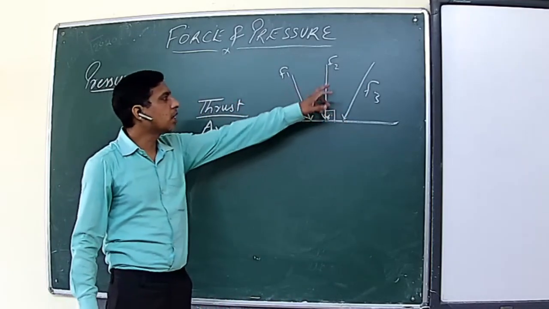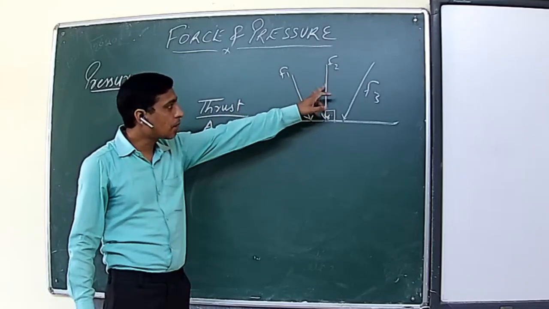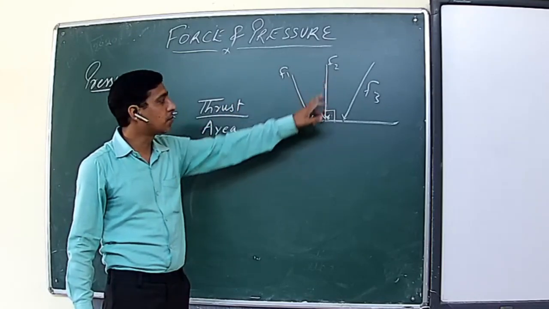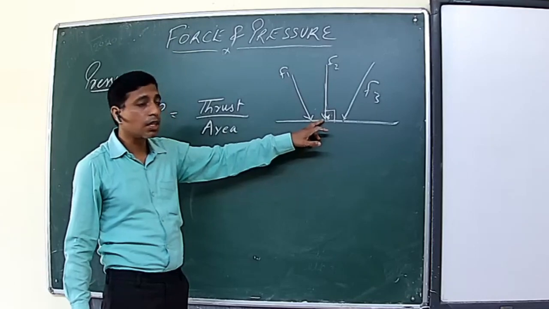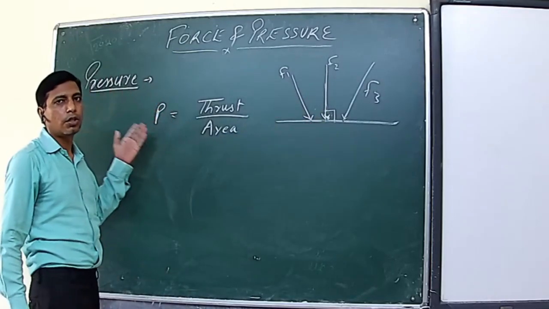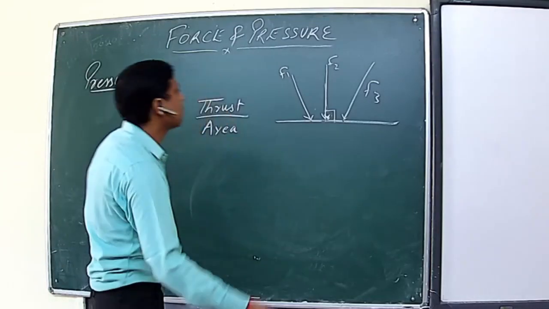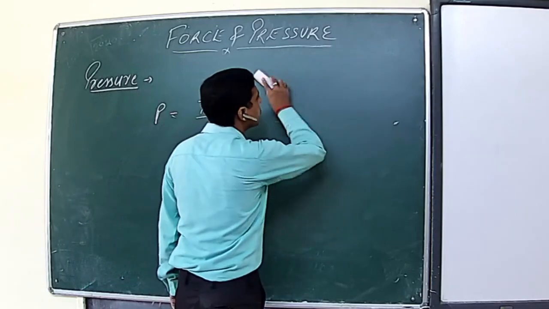So out of the three, F2 will be considered as thrust, and the effect of this force F2 on the unit area, the surface of contact, will be termed as pressure. So pressure is defined as the effect of thrust acting per unit area.